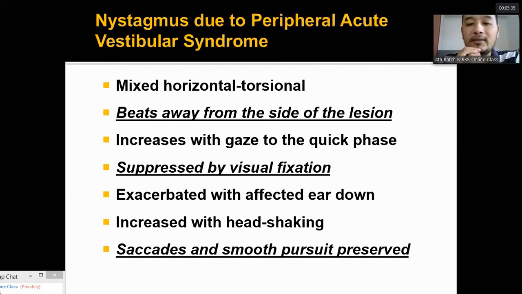When the head is shaken, the peripheral vestibular system is activated, so the nystagmus increases. But saccades, the rapid voluntary movements of the eye, and smooth pursuit, when you visually follow a slowly moving object, are preserved in peripheral acute vestibular syndrome.